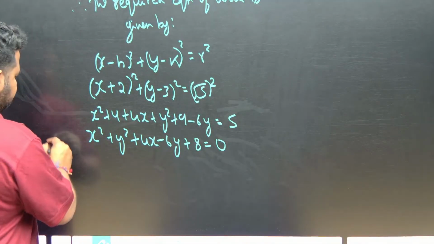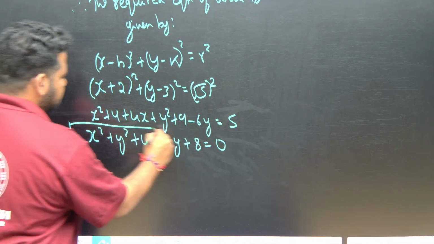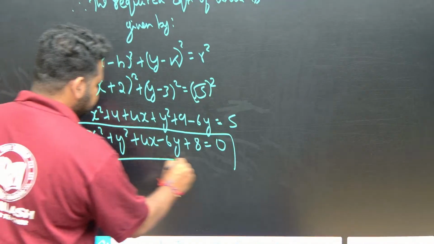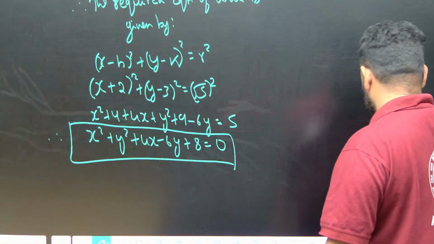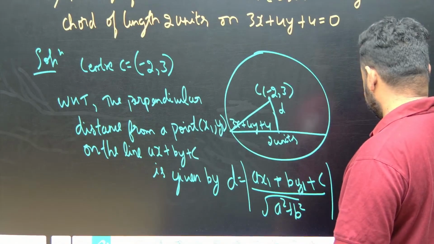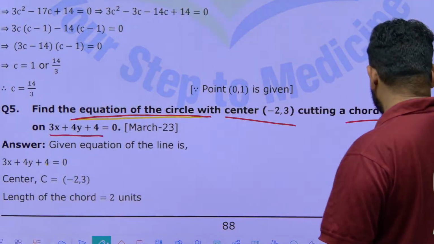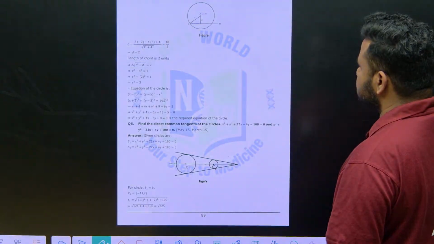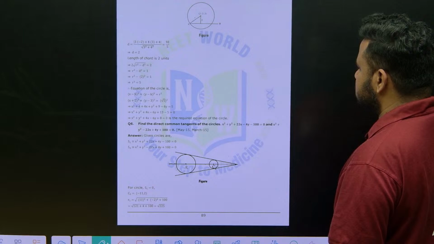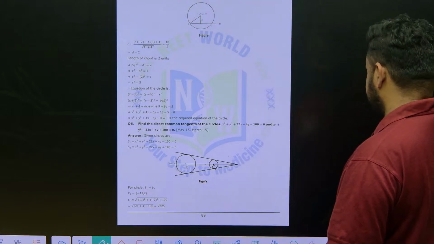Therefore this is the required equation of the circle: x square plus y square plus 4x minus 6y plus 8 is equal to 0. Let us check once. This is what they have given. Yes, perfect. That is what we got.